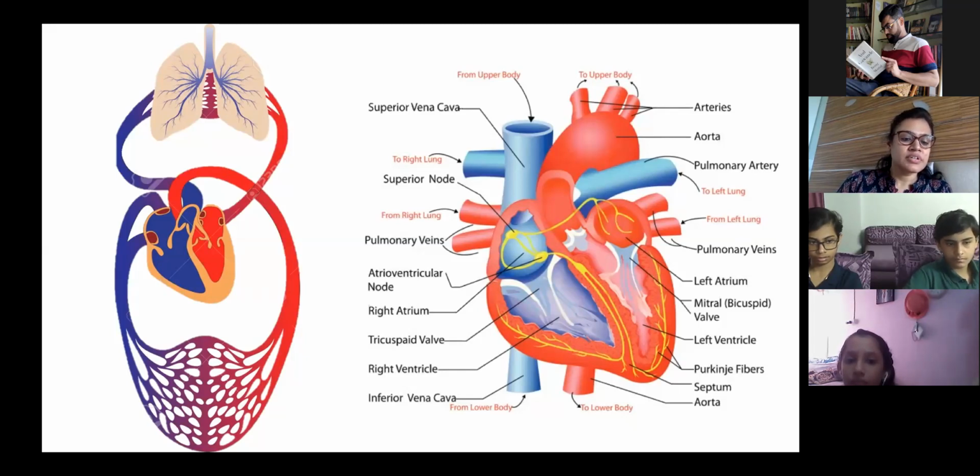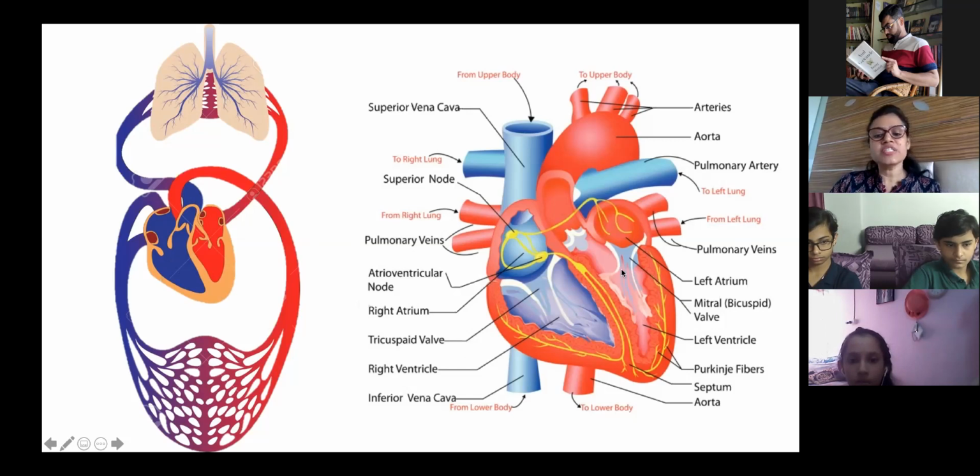No, you have to say the direction. Downwards means you have to mention from the heart to the body, or from the body to the heart. From the heart to the body. Yes, from the heart to the body. Okay. And the reverse way is veins carry carbon dioxide rich blood from the body cells to the heart. Okay. So these are the directions.